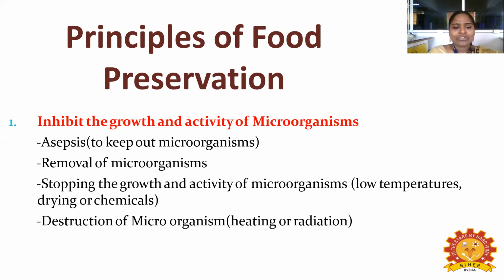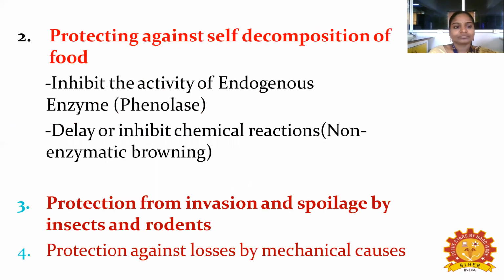Next one is destruction of microorganisms. The microorganisms are destroyed by heating or radiation methods. So these are all methods. Where needed, you can apply low temperature, and sometimes the microbial growth will not occur. So the main principle of food preservation is first to inhibit the growth and activity of microorganisms, that is asepsis, removal of microorganisms, stopping the growth and activity of microorganisms, and destruction of microorganisms. By applying various methods, we can stop the growth and activity of microorganisms.